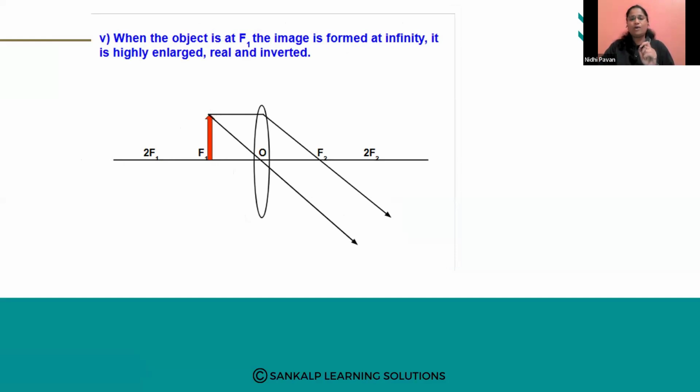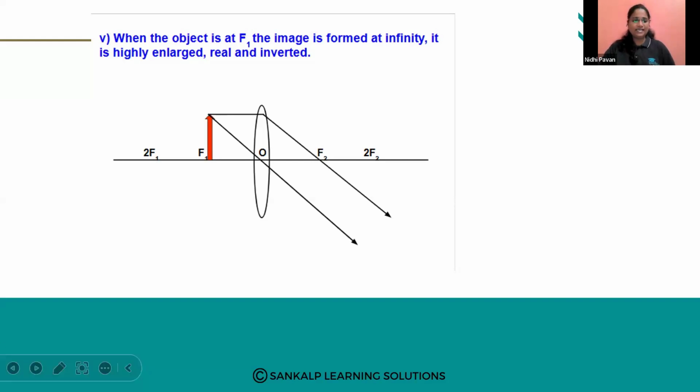Now we are keeping the object at F1. So when the object is kept at F1, the image is formed at infinity, at a very far distance. The image will be inverted, real, and enlarged, meaning very, very big compared to the object.